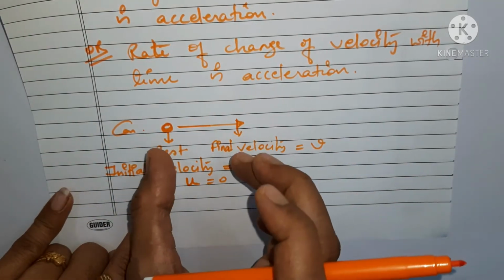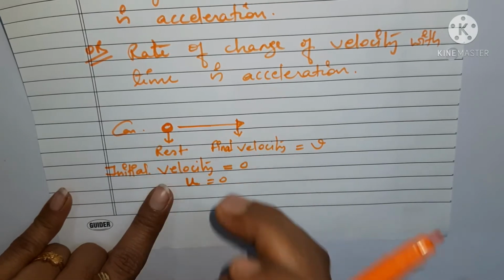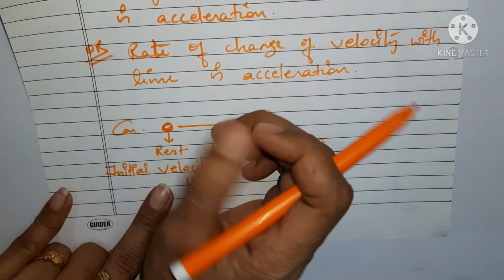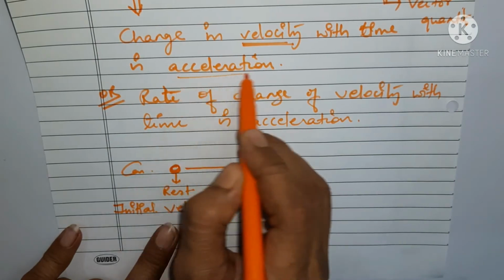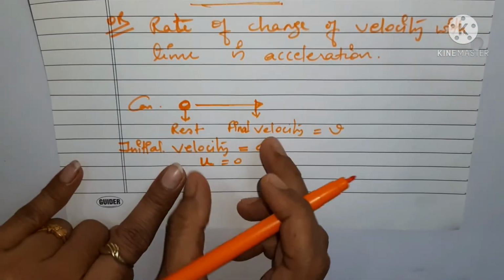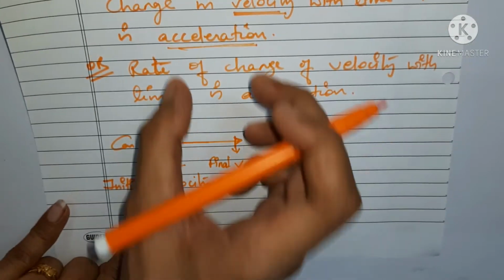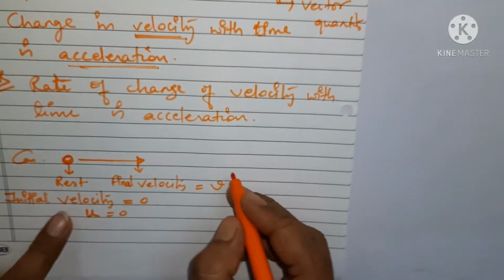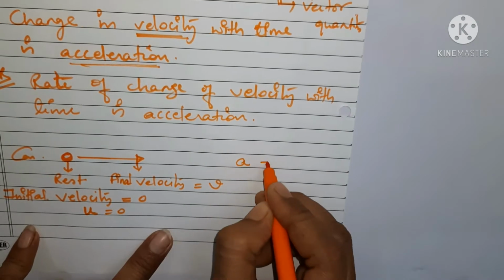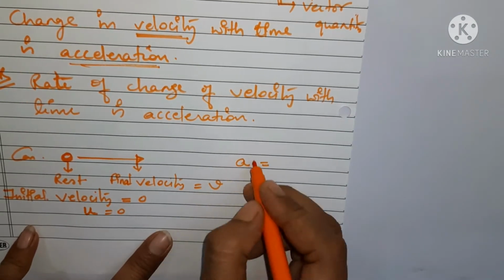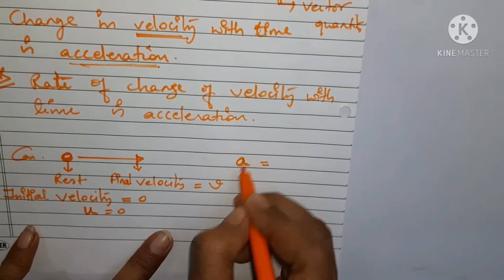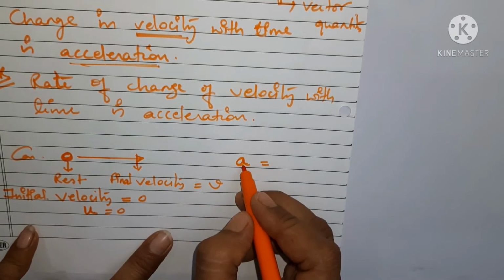When we compare these two velocities with time, we get acceleration. When we find the change with respect to time, we get the acceleration. Acceleration is denoted by a.